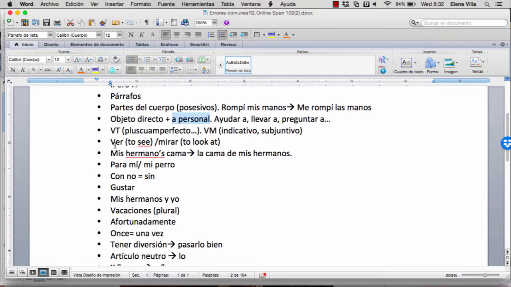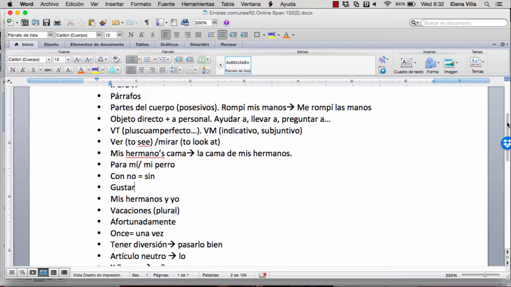Mi, although it sounds the same, is written differently depending on the function in the sentence. When it's following a preposition, it will have an accent mark. When it means my, it will not have an accent mark. Con no, you say it like sin.